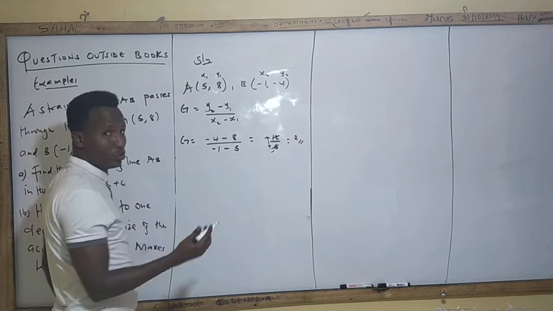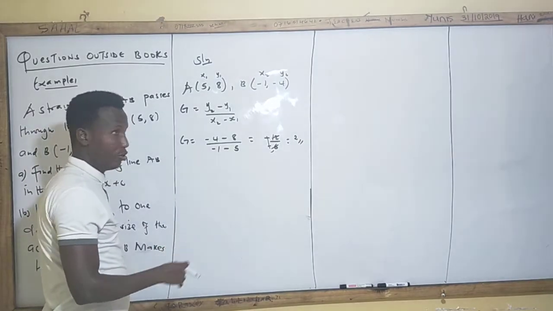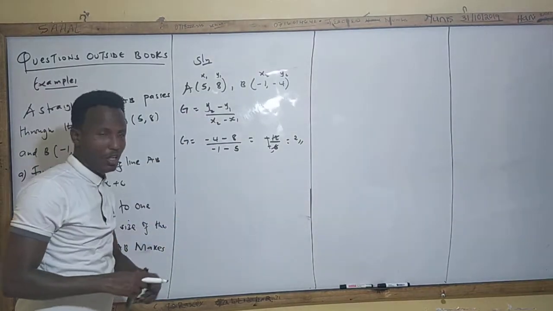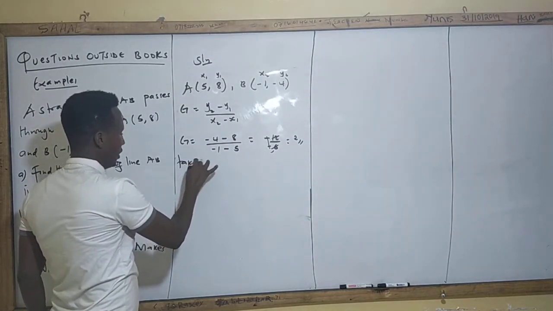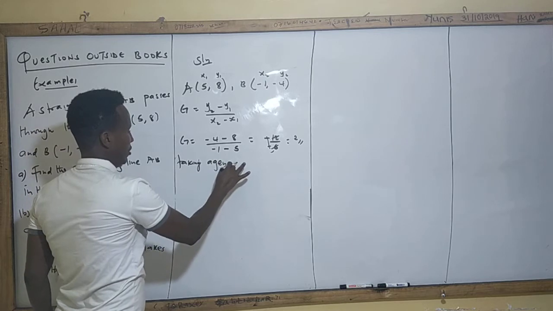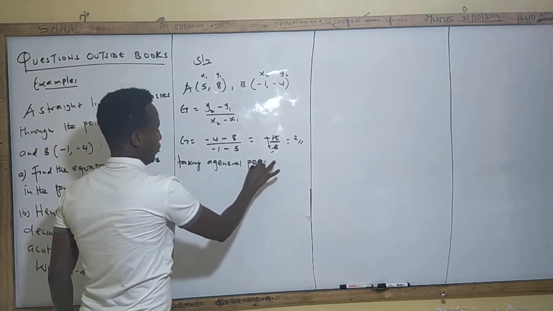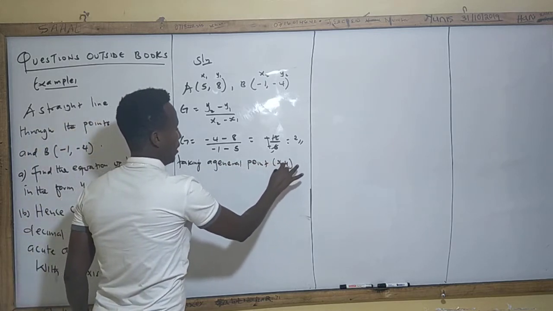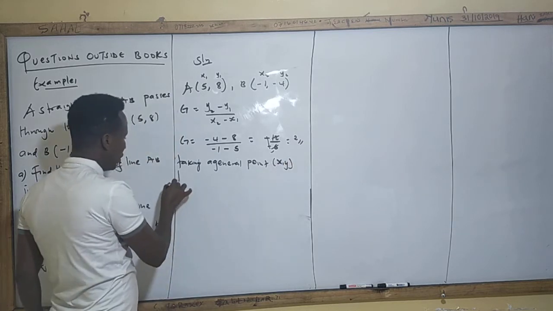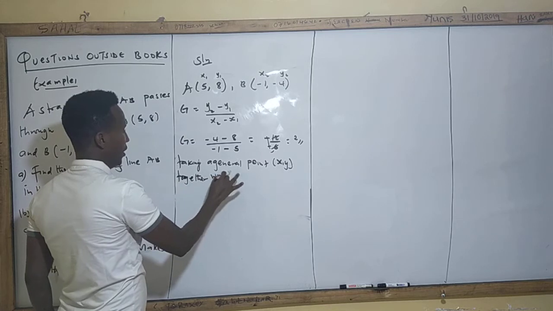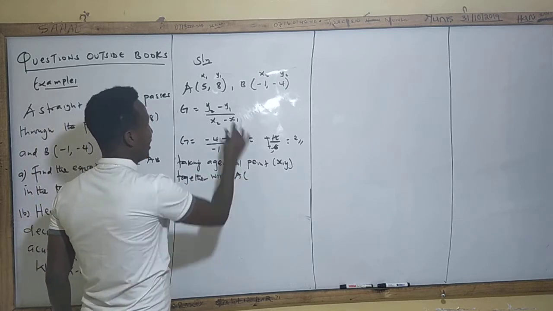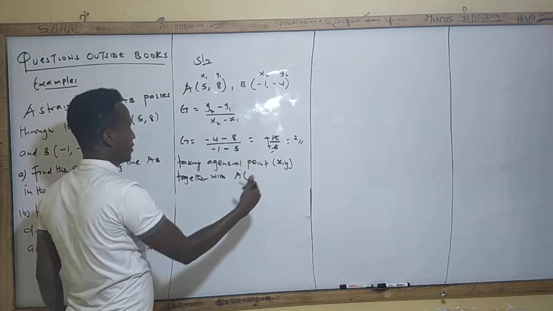Then you say, I want to get the equation of the line which passes through these 2 points. You can say, taking a general point, which is always (x, y), together with, let me take A. You can take either of these 2 points, you're going to arrive at the same answer.